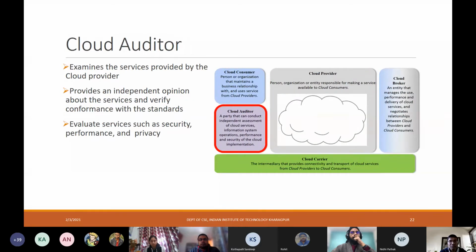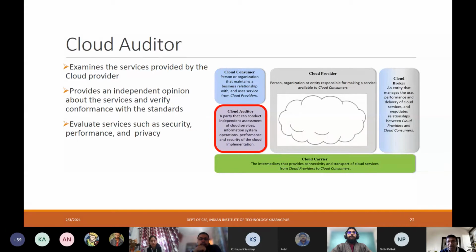Cloud auditor is an entity, typically some organization, which examines the different services that are provided by the cloud provider. Typically, it's a third party, neither the consumer nor the provider, an independent auditor. In the same way as we have financial audits and infrastructure audits in many organizations, typically done by external auditors, the same thing is done over here in the cloud as well.